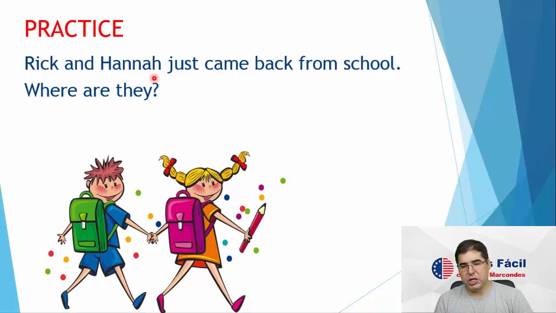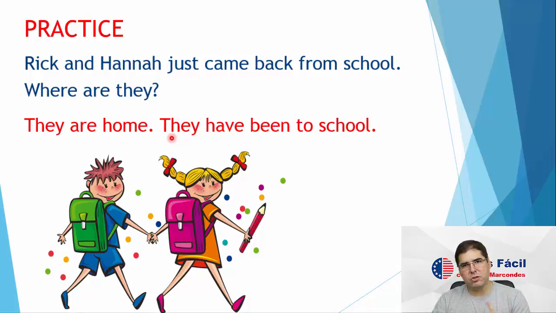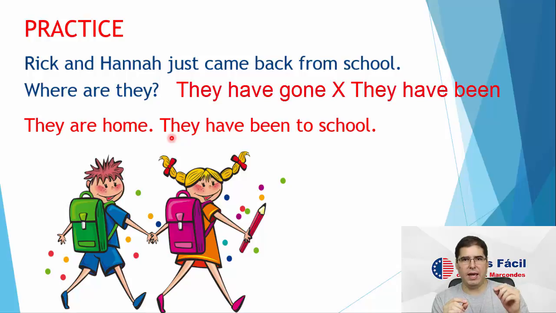Now let's see one difference. Rick and Hannah just came back from school. Now they are home. Where are they? They are home. They have been to school. Now, do you see the difference? What is the difference between they have gone and they have been?